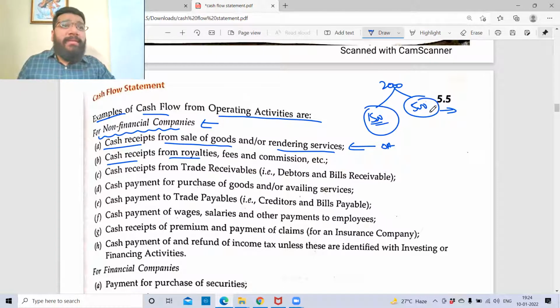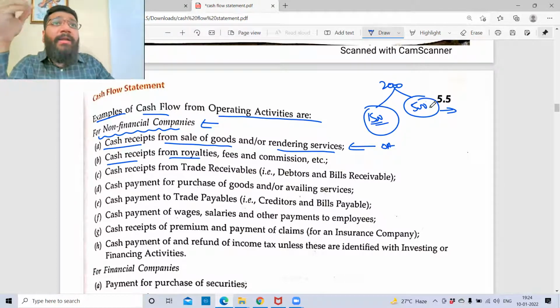Let's suppose the royalty agreed between me and my publication company is 500 rupees per book. So as and when the book is being sold, at the end of the month or as per the agreed period, the publication company is supposed to give me the royalty. Now clear? What is royalty?